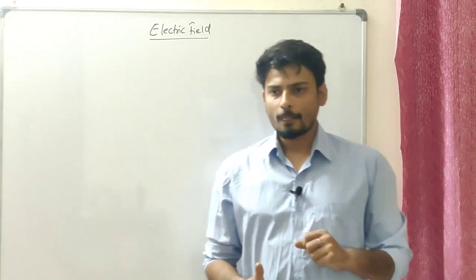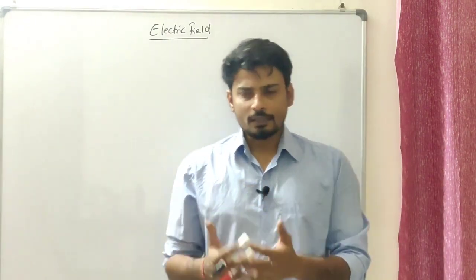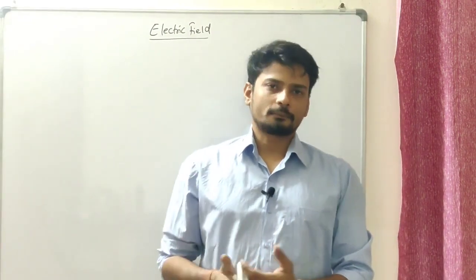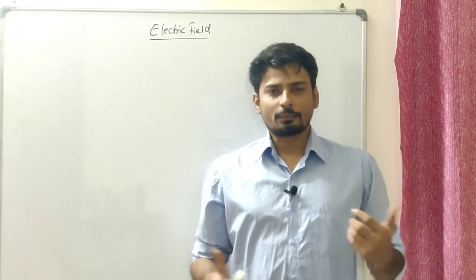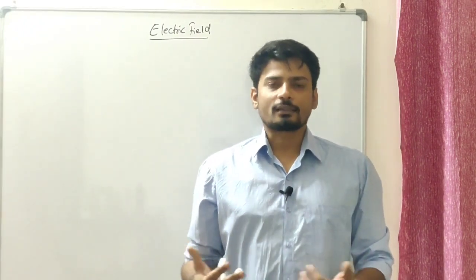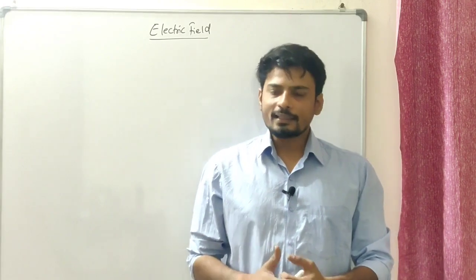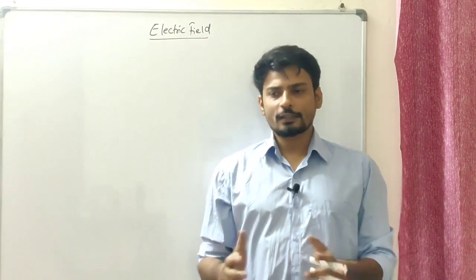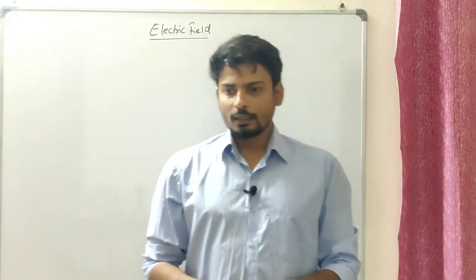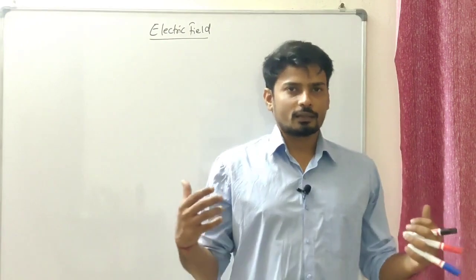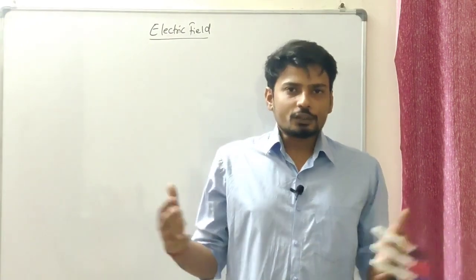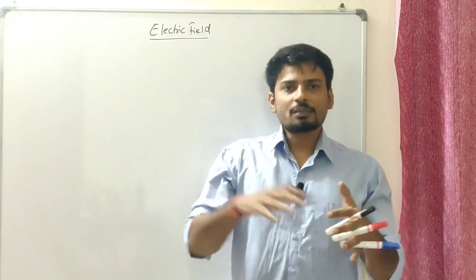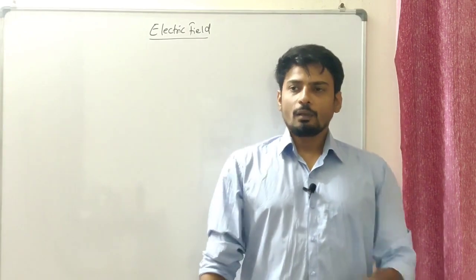Well, understand one thing. I'm sure you must have felt it so far that in this class 12th, whatever we're studying, we cannot see it. Like the force, we cannot see the force coming up to us, right? We can only experience it, and that's a fact. We cannot see things happening, we can only see the consequences, the result of that. Let's say, for example, in the gravitational chapter, you must have studied that one body pulls another body. They're not directly connected with each other, still they pull each other, right? There should be some means by which they attract each other. But we don't see that means.